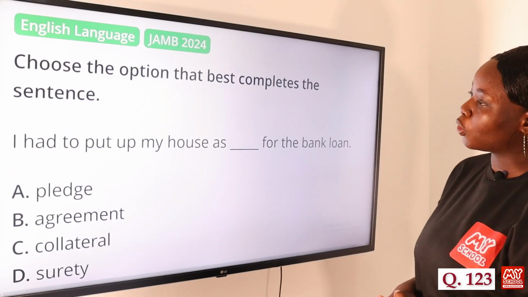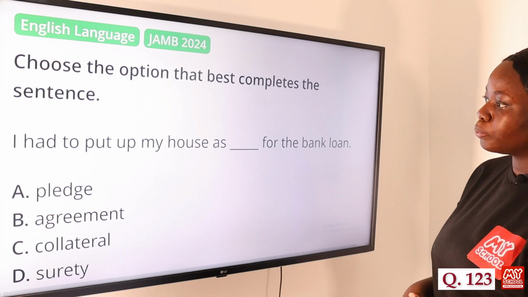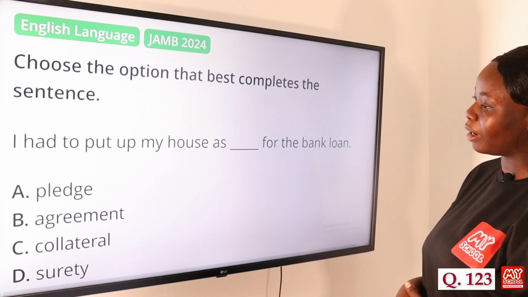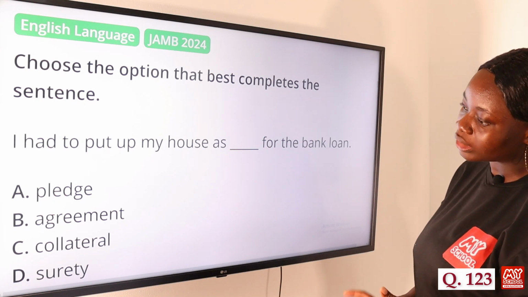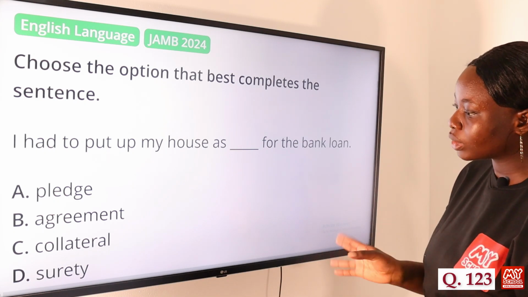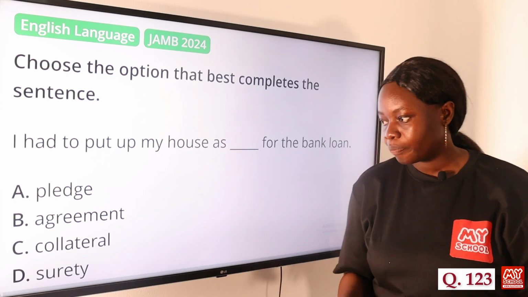Choose the option that best completes the sentence. I had to put up my house as dash for the bank loan. Option A, pledge. Option B, agreement. Option C, collateral, and D, surety. So the answer to this question is option C, collateral.